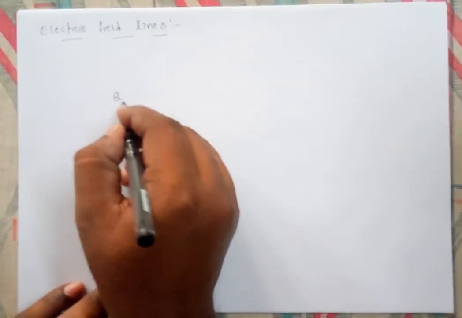How can you understand this? Suppose a charge q is there, and this is a positive charge we have taken.